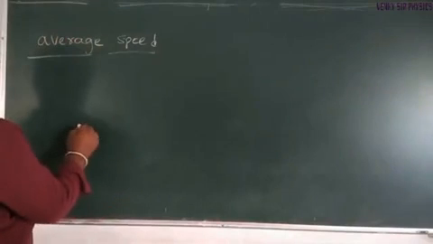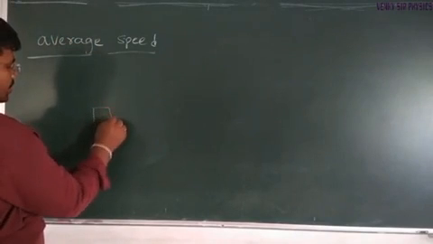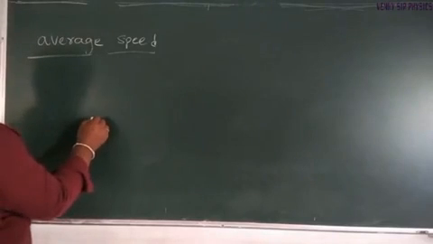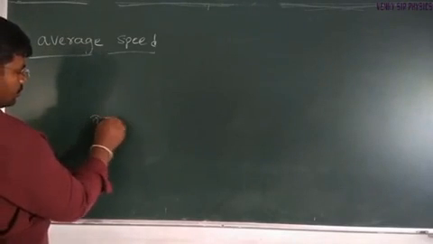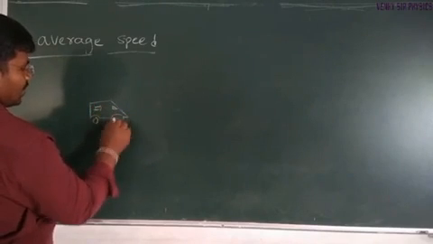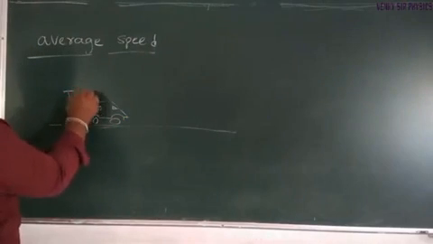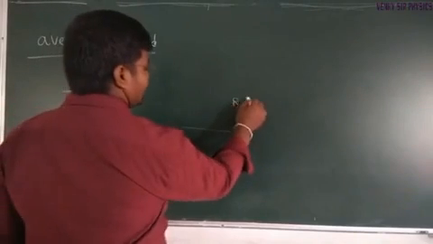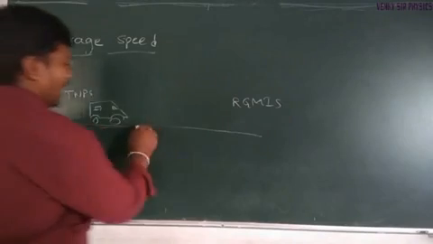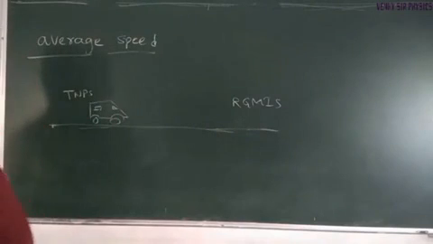Here, consider an object, a car or bus. This is our TNPS van. While traveling from TNPS to RGMIS, the van moves different distances in different intervals of time.